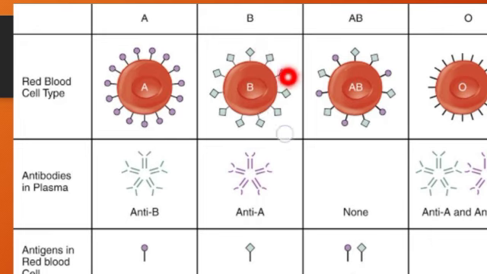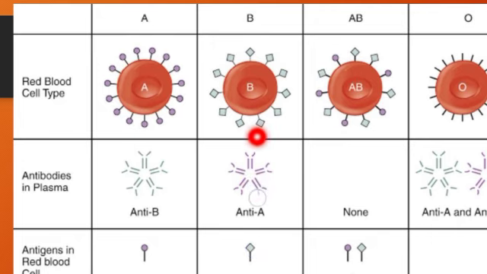By seeing the antigen B on the surface of the red blood cells, blood group A will start producing antibody B that will start fighting against antigen B. So in case of blood group A, antibody B is produced. In case of blood group B, antibody A is produced.